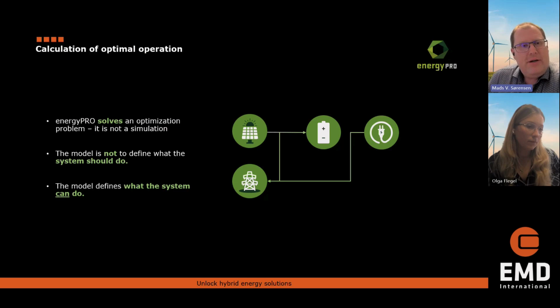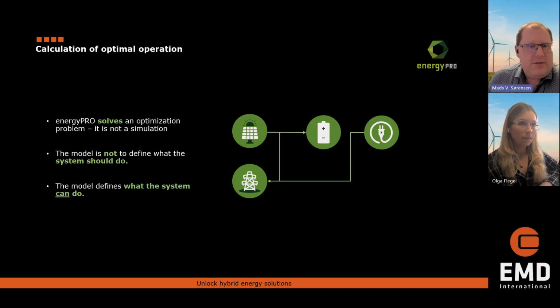An example of a very simple model here. I don't expect you to know all the icons here in Energy Pro, but I can tell you this is a PV plant which will produce electricity. And here we have a grid connection, we have a battery, and we have an electricity demand. So what is it Energy Pro tries to do? It tries to look at this system and optimize the operation.